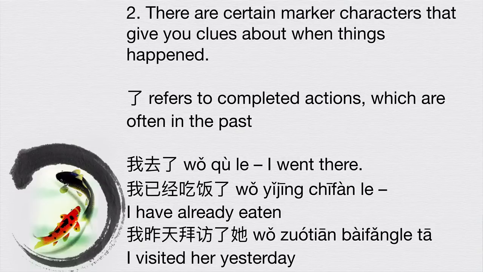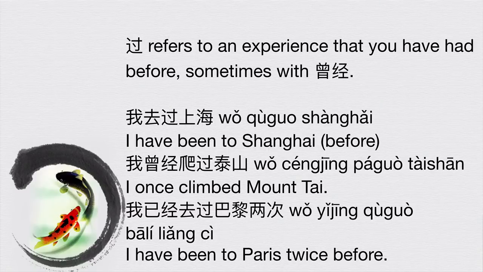Some people think that 了 simply refers to the past tense in Chinese, or that it means the past tense, which isn't quite true. It mainly refers to completed actions or a change in the situation. But I've got another video about this particle 了, and I explain it in more detail in that video, so check out that video if you haven't already. 过 is a grammatical particle that refers to an experience that you've had before, sometime in the past. And sometimes we'll also see 曾经, which means in the past, or at some point in the past, or once.